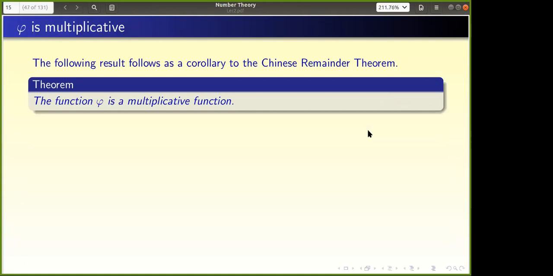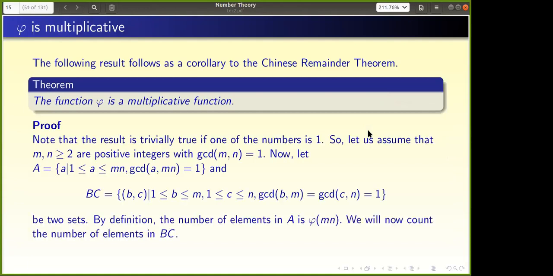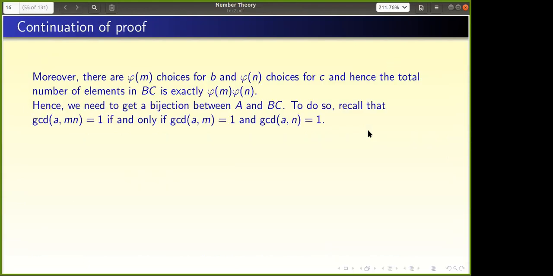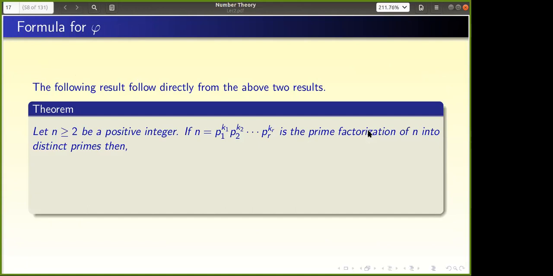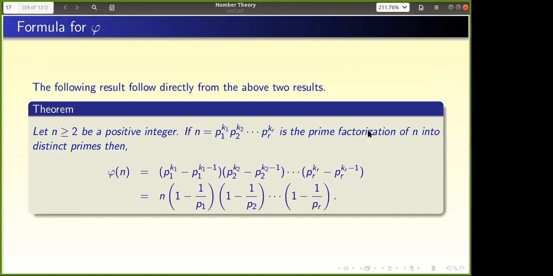So I subtracted. That is the answer, right? Then Vikram told that phi is a multiplicative function. I gave the proof, but you can go through the proof later. This can be done in different ways; I proved it in one way. As Vikram told, once we have relative primality, we can easily apply this. So I can write phi of n this way: I can apply phi on individual prime powers only. It is sufficient to know prime powers when you know it is a multiplicative function.